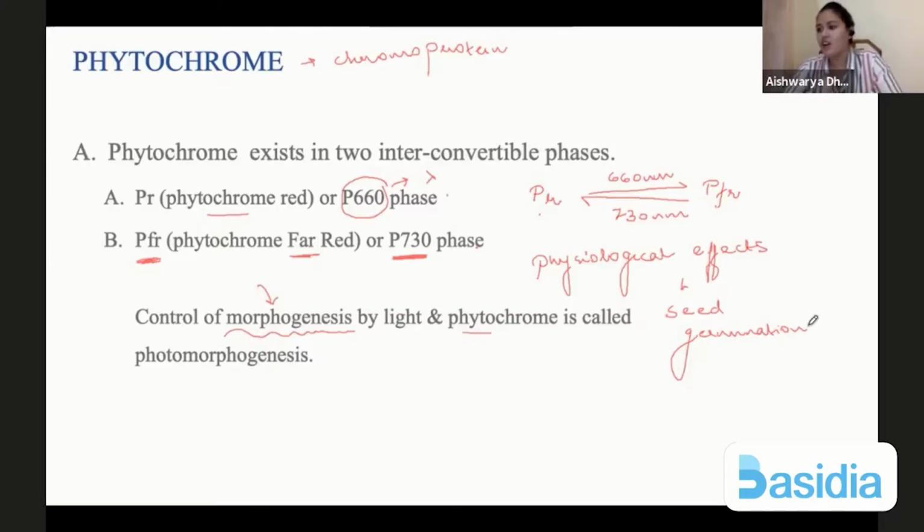Normally the phytochrome is maximum active in the PFR form, because as soon as PFR collects 730 nanometers, it will convert to PR form. And as you know, red light is good during flowering and seed germination. So you have to remember these two forms and how they are interchangeable.